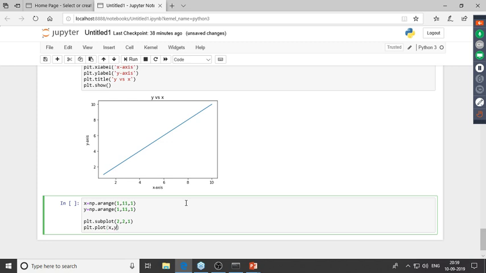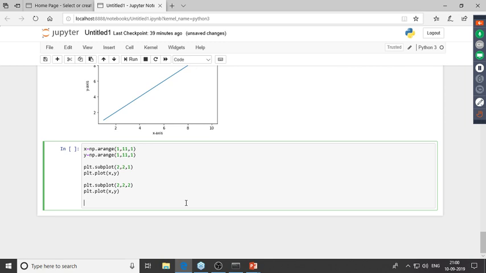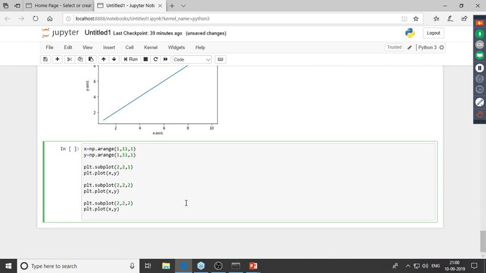Now we'll go ahead and create the second subplot. To create the second subplot, this will be the same plt.subplot 2, 2, and I'll make the second subplot to be active this time. Similarly, I'll create the third subplot over here. So 2, 2, 3, and then I'd finally add the fourth one over here. So 2, 2, and I'm making the fourth subplot to be active.